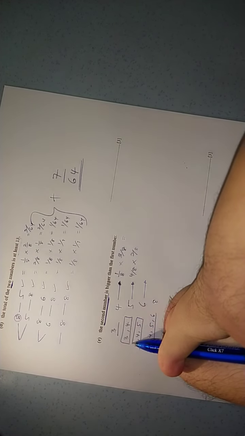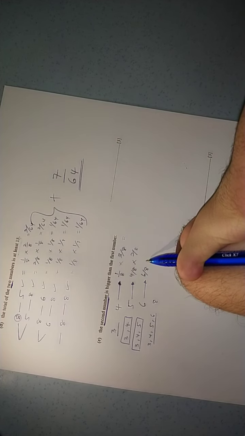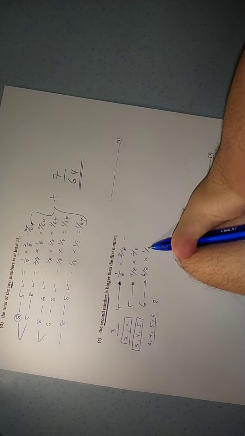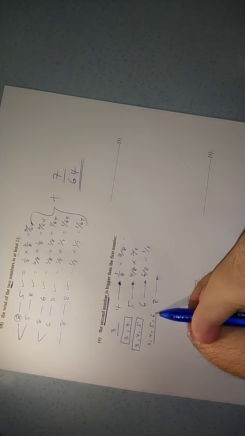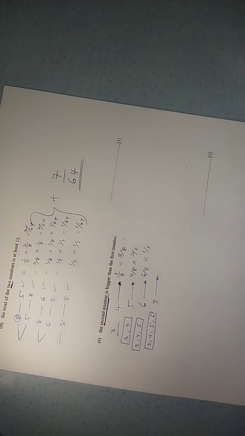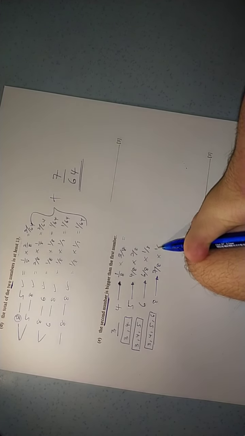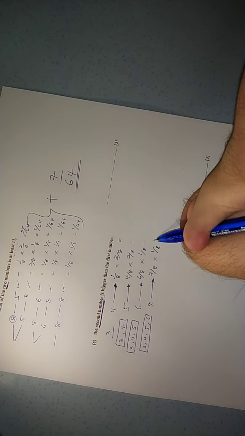Next one. The first spin can be number 3, number 4, and also number 5. So there are 4, 5, 6, 6 numbers. So it can be 6 over 8 multiplied by number 6, there is only 1, so 1 over 8. And the last one, the first attempt can be 3, 4, 5, and 6. So for 3, 4, 5, and 6, there are 7. So 7 over 8 multiplied by 1 over 8.